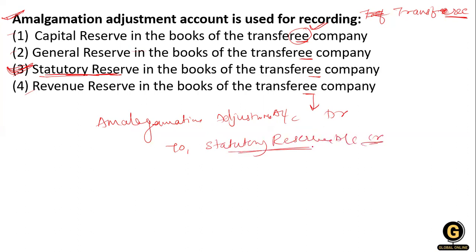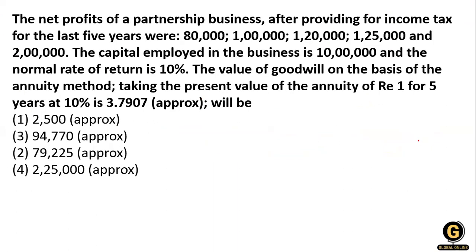So the statutory reserve account is going to be credited, and the amalgamation adjustment account is going to be debited. So in this single question, the amalgamation adjustment account is prepared in the books of transferee company, it records the statutory reserve account, and the statutory reserve account is going to be credited. Clear? Okay, now the next question.